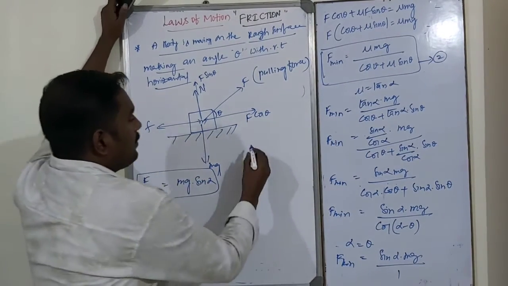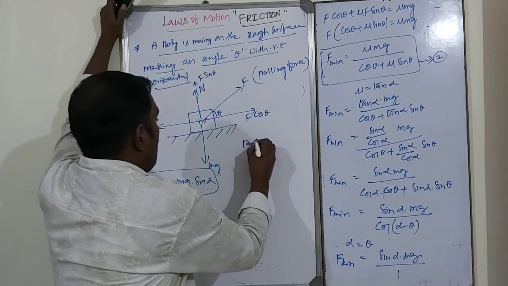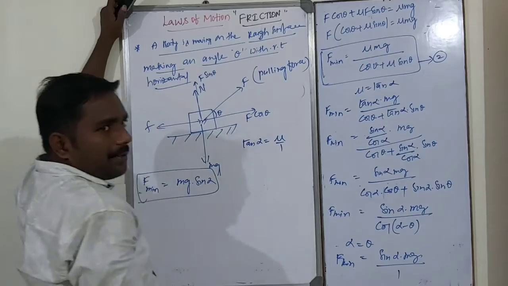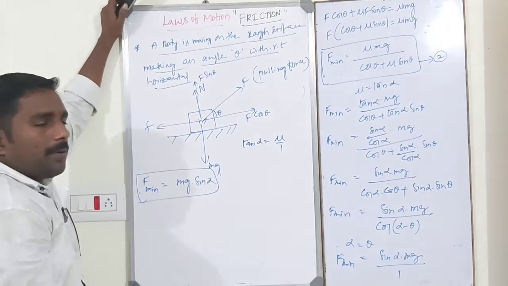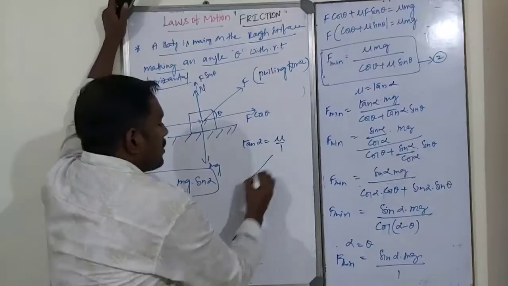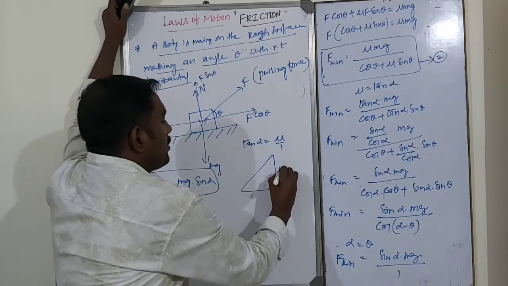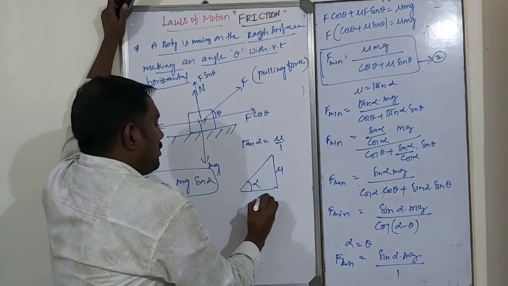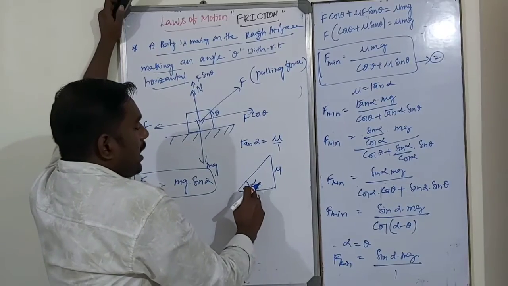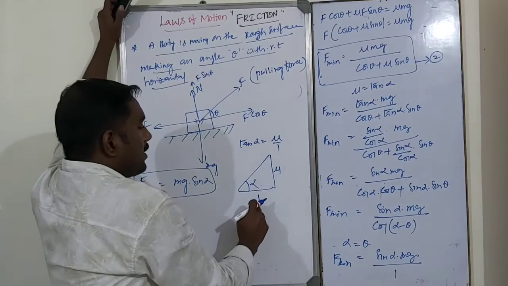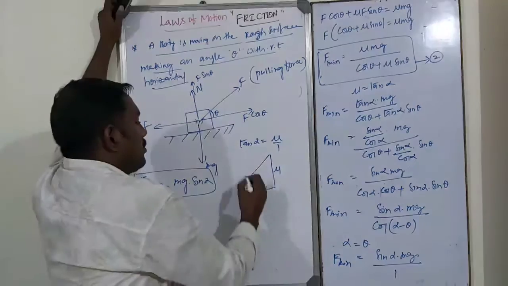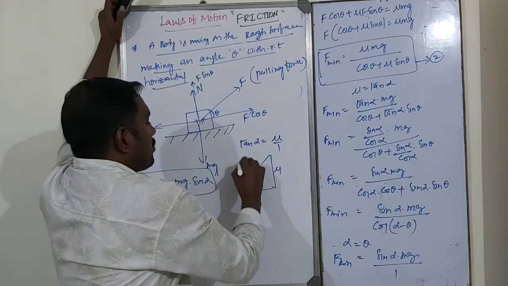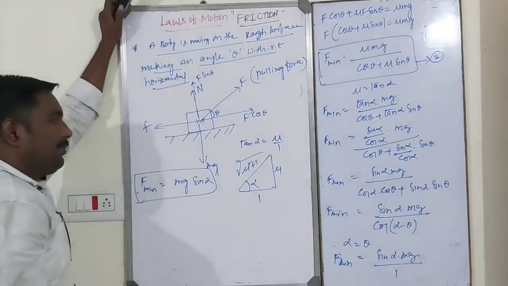Now already we know tan alpha is equal to mu or mu by 1, whatever. The value does not change. Tan alpha is equal to what? Mu or mu by 1. So like this is mu, this is alpha, of course, this is 1. So in this case tan alpha is equal to what? Opposite side by adjacent, mu by 1. Correct. So what is this? So that is the square root of mu square plus 1.